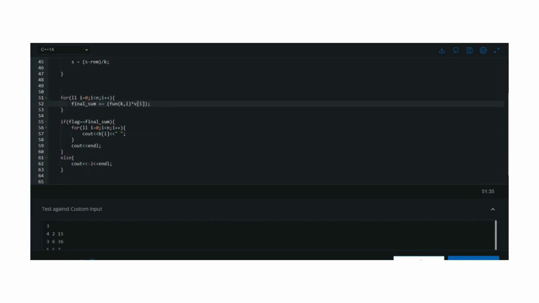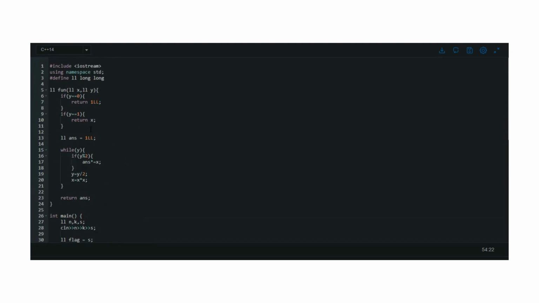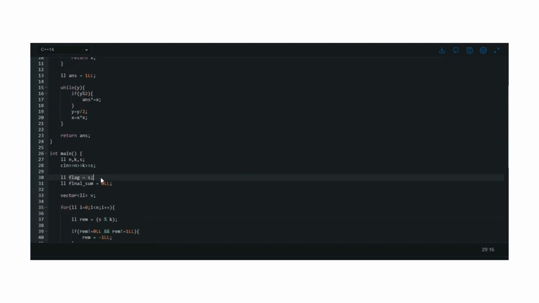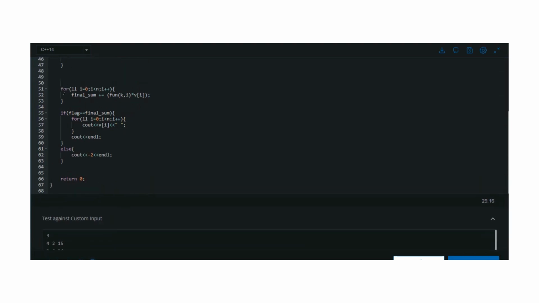After calculating the final sum, we need to check the second case given in the question, whether the summation value is equivalent to the original S value. So we check whether flag is equal to final sum or not. Final sum is the current sum. In the flag we have stored the original S value, because S gets changed as we update it. So we check whether the original S value is equal to the current sum.